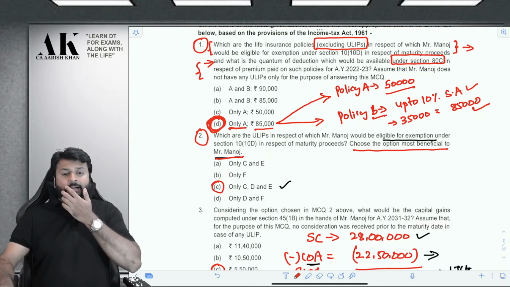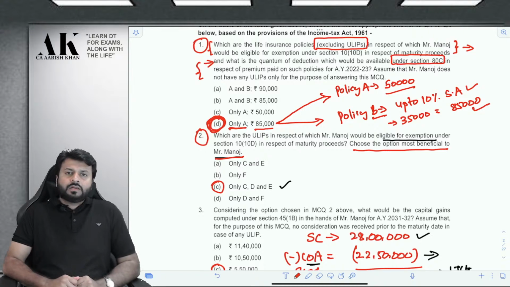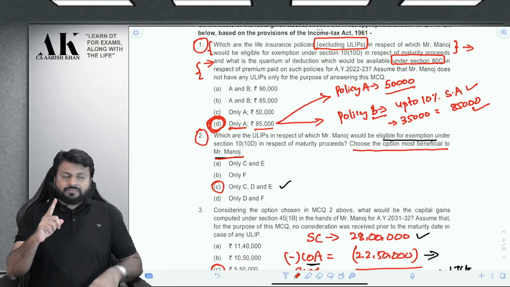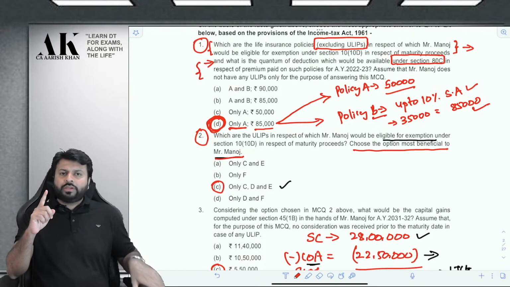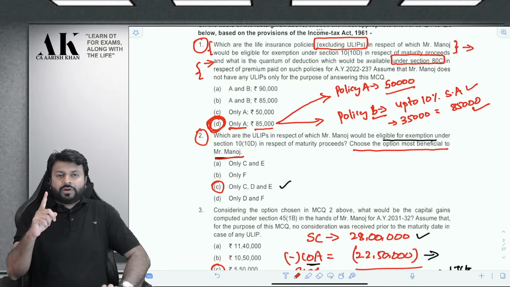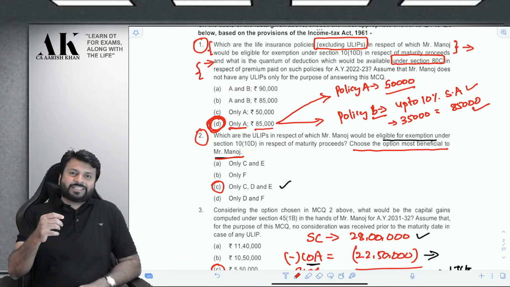Manoj, listen carefully now. This is a beautiful question. For ULIP, there is an amendment made by Finance Act 2022. You might be knowing it. There is an amendment which is made by Finance Act 2021, sorry, not 22. 22 is not applicable for your exams.